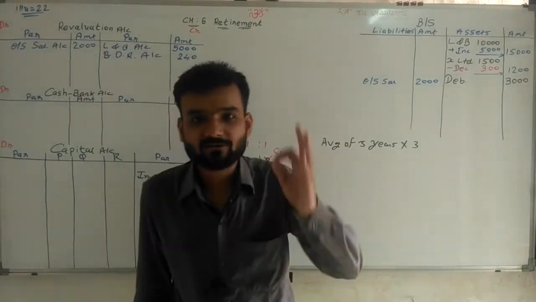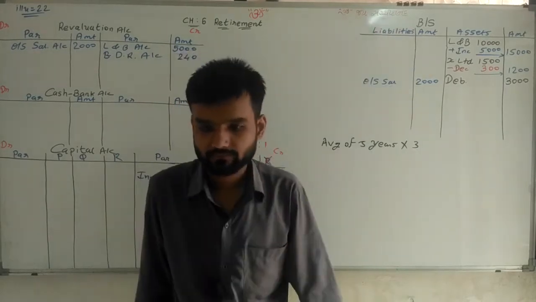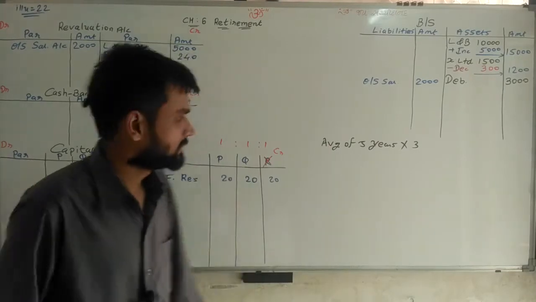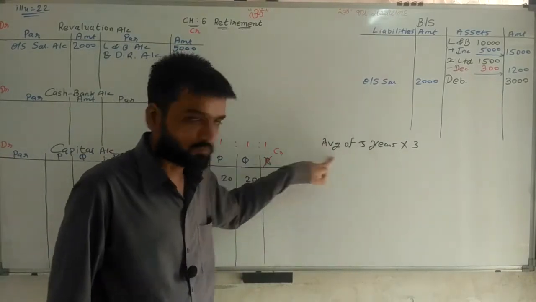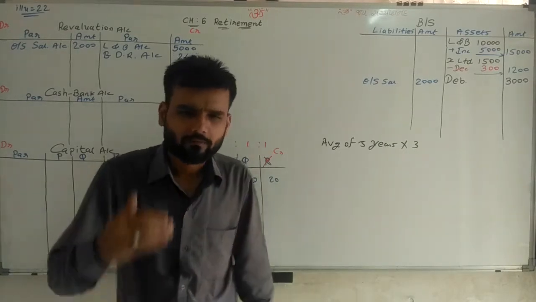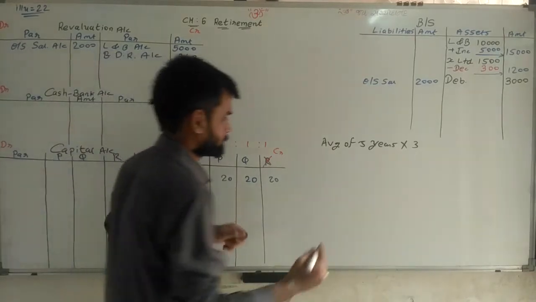Now, the last 4 years' profit of the firm was as under. So the last 4 years' profit is available. Sir, we need the average of 5 years, and here only 4 years' profit is available. Don't worry, we'll see. First we are writing the 4 years' profit.